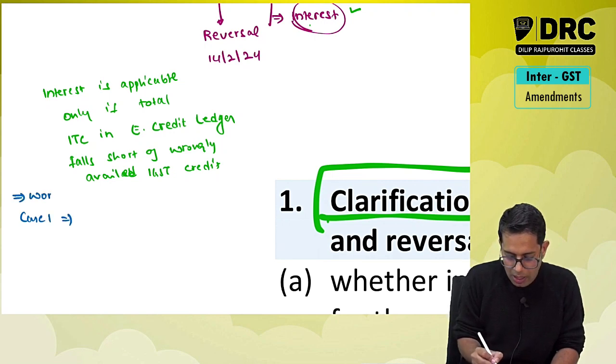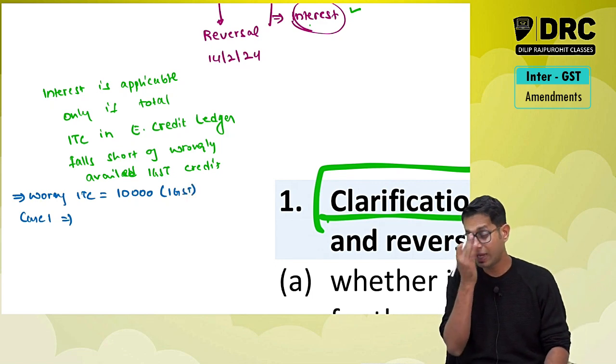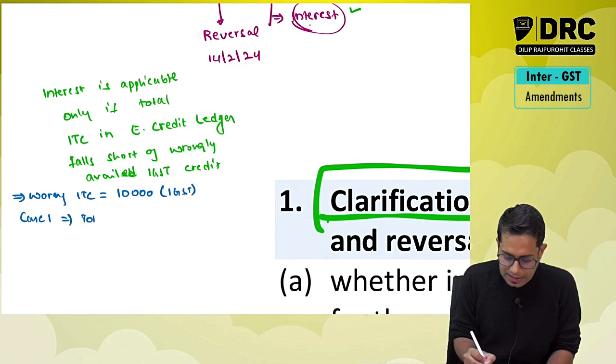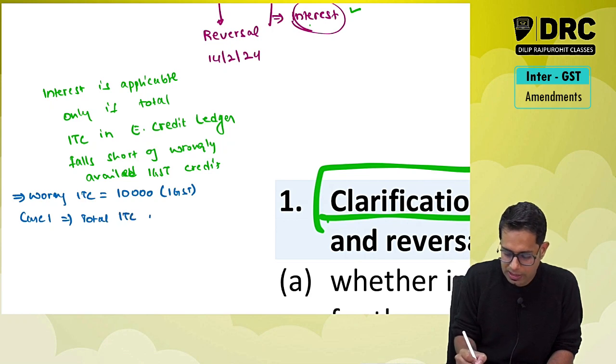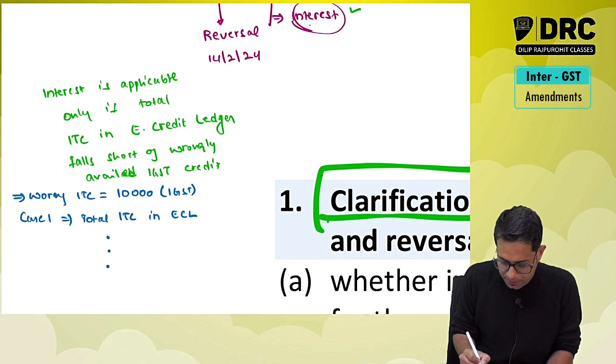See, my wrong ITC is how much? My wrong ITC is 10,000 rupees. This wrong ITC I have taken under which head, sir? IGST. Now case number one, my total input tax credit in electronic credit ledger is how much?